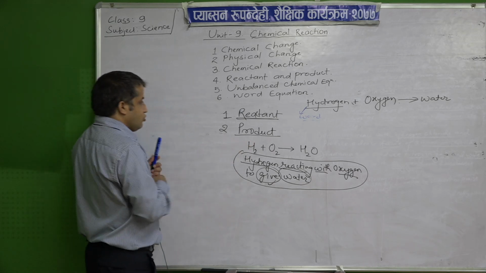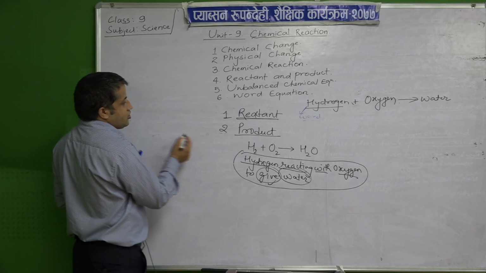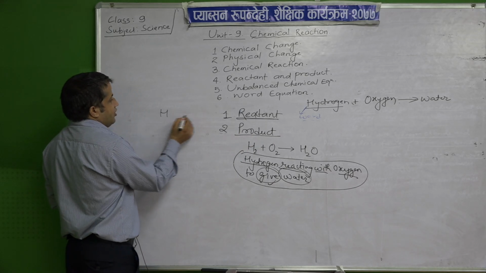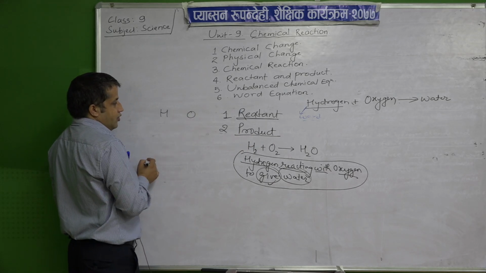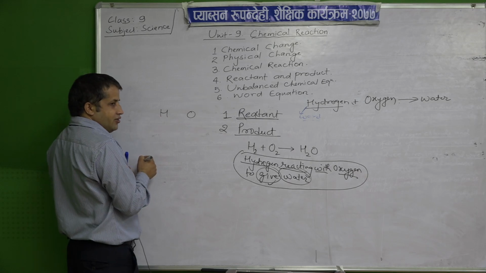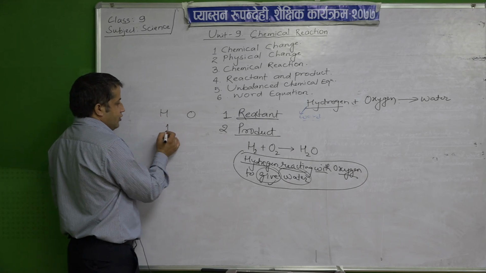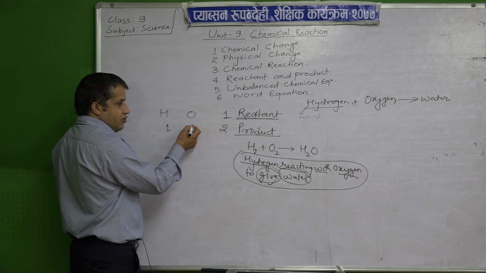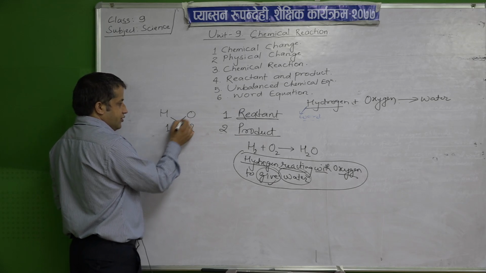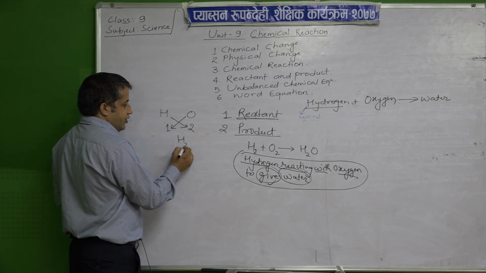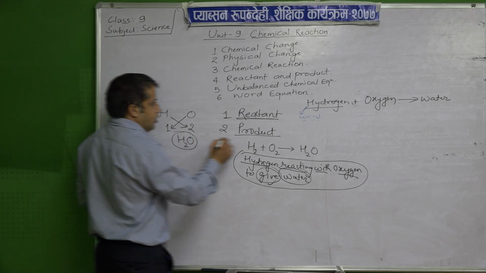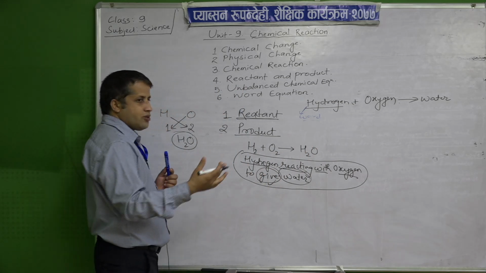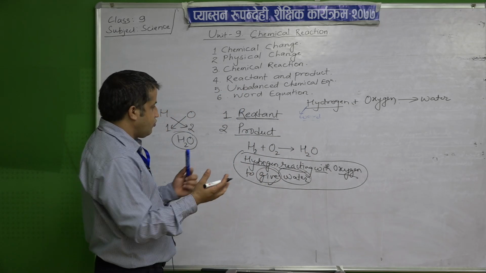Now H2O, how is it formed? Hydrogen and oxygen. What is the valency of hydrogen? 1. What is the valency of oxygen? 2. If you cross them, what do we get? H2O. So if we know the things by which a new substance is formed, then we can easily find it.